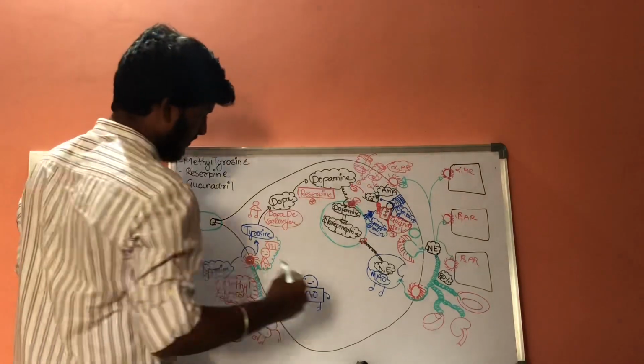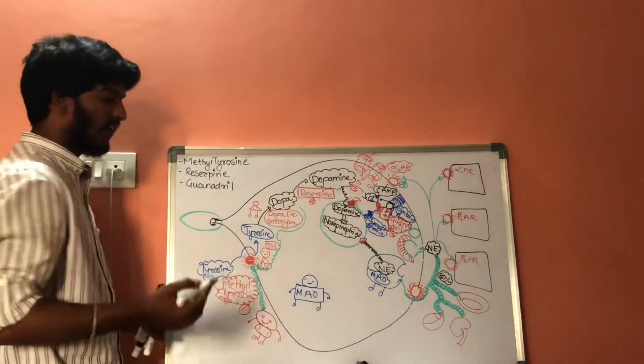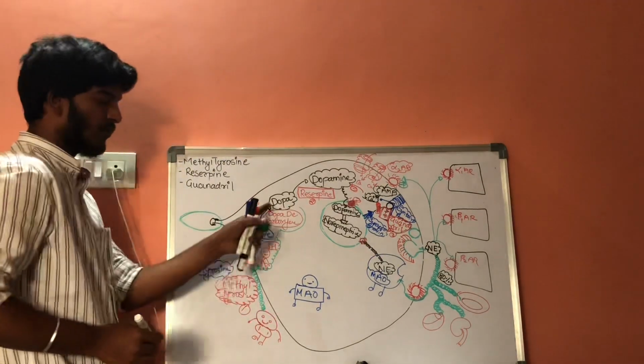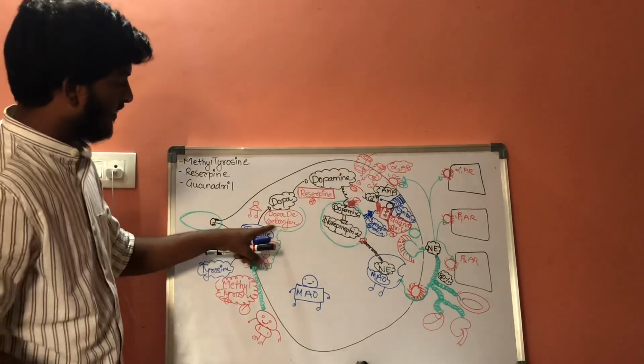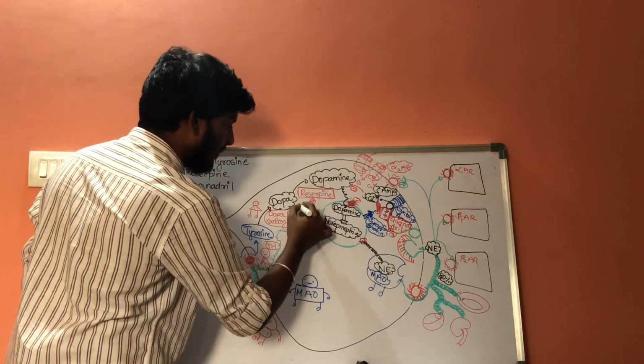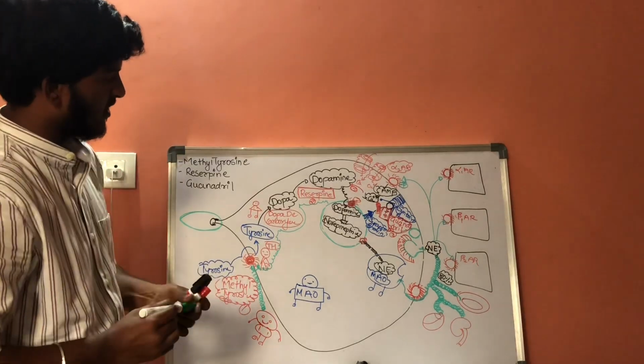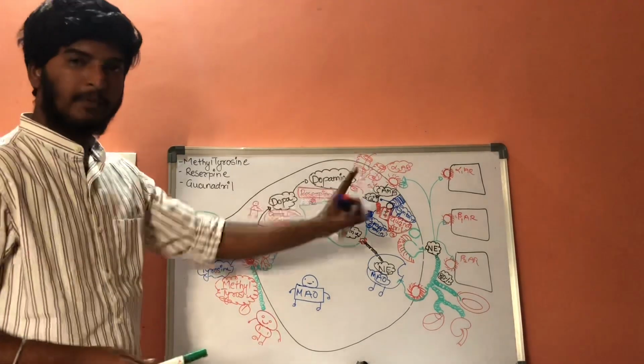Whenever it is formed, it also fools the dopa. Now with the help of dopa decarboxylase, it results in formation of dopamine. So whenever the dopamine is formed, alpha methyl dopamine will be formed.